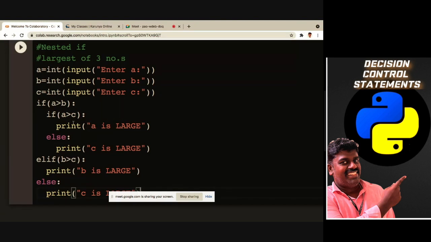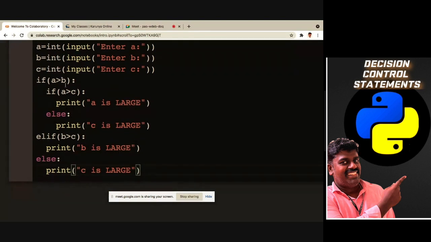And then if the second condition fails, that means A will be 8, which is greater than 6 but not greater than 10, got my point? That is the time I can say C is the largest number.